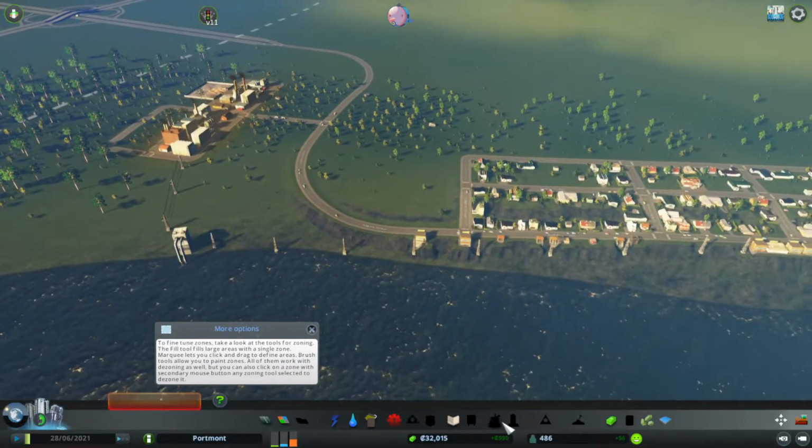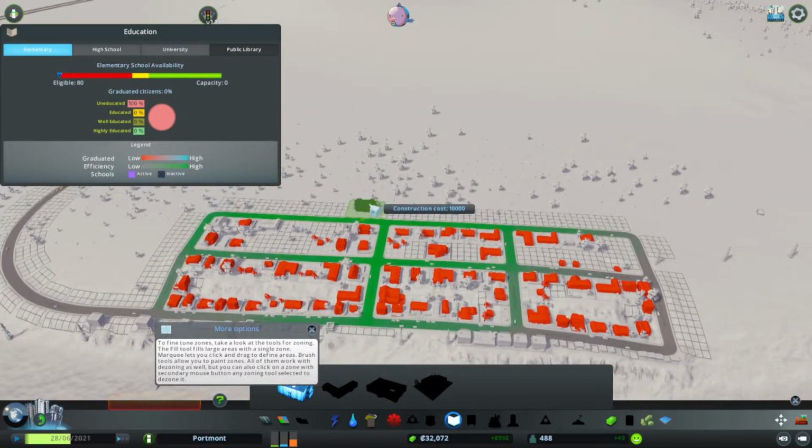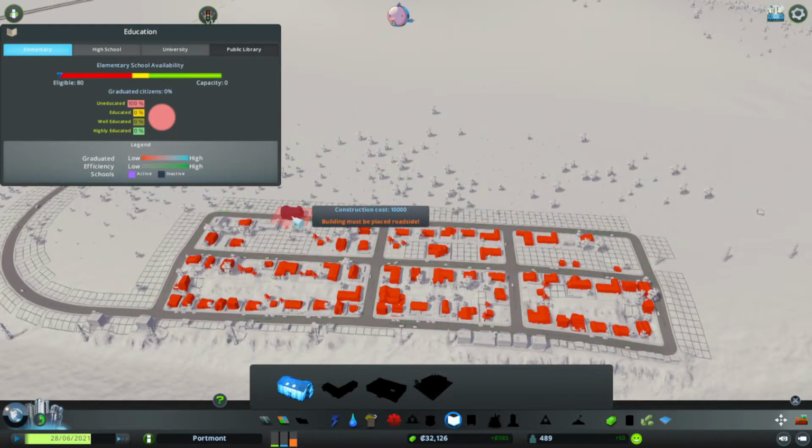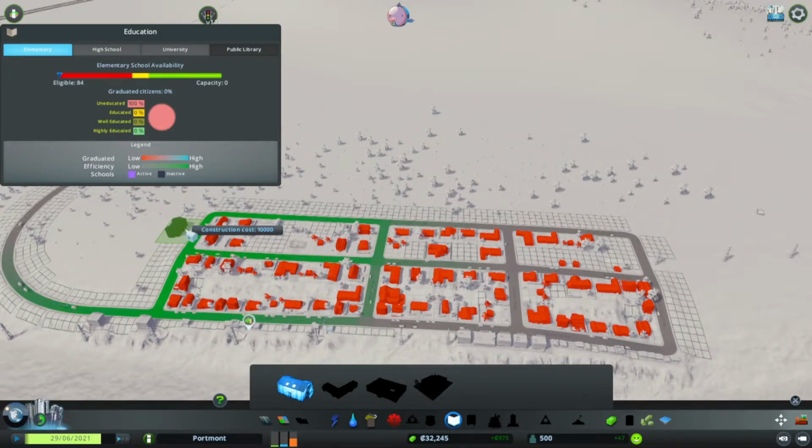Fantastic. Alright, we need to put a school in. Now, these houses are all red because there are no schools. If I put the elementary school roadside, those green roads show me who's going to have good access to the schools. So if I put it all the way over here, the people on the left are going to have great access, and the people on the right, not so good access. Similarly, if I put it over here, not good access on the left, but very good access on the right. If I put it somewhere in the middle, most people are going to be able to access it.